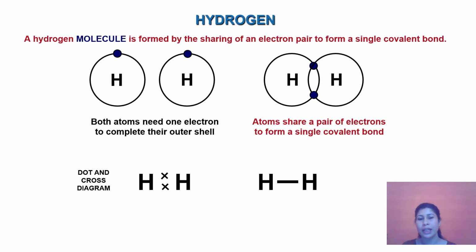So in the s orbital, it is required to have at least two electrons to get stabilized. So what hydrogen will do, it will equally share that one electron with another hydrogen atom. So two hydrogen atoms will mutually share their one electron to form a single covalent bond, and that's how the formation of hydrogen molecule takes place.